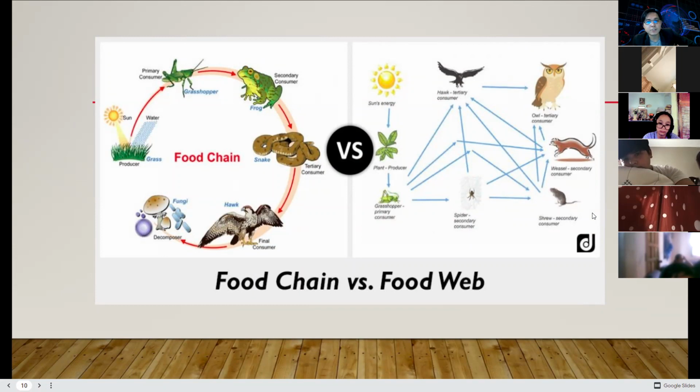Plants will be eaten by the grasshopper in the food web, and the grasshopper will be eaten by the secondary consumer, rats. The grasshopper also can be eaten by the tertiary consumer, and so on. As you can see, there is an overlapping food chain happening in the food web.